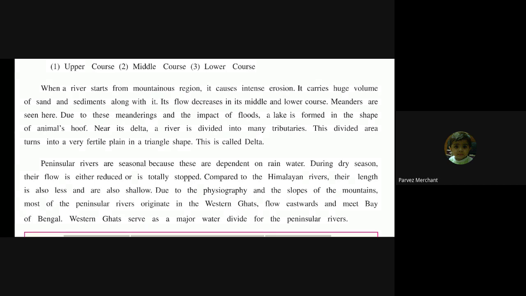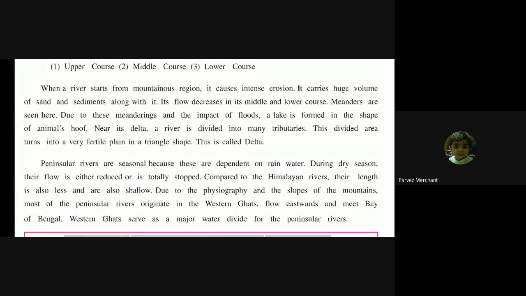So its flow is decreasing in the lower course. Then we can say the middle parts. Due to the middle course there will be the impact of floods. Why floods? Because of the increasing high volume of water, it will be flood. Then it will be divided into many tributaries, that I have shown you on the map when I was explaining to you.